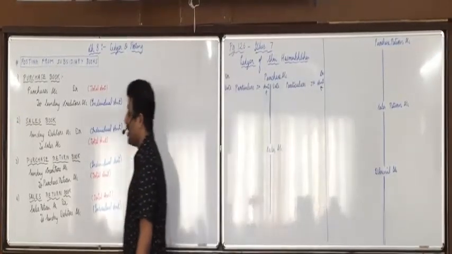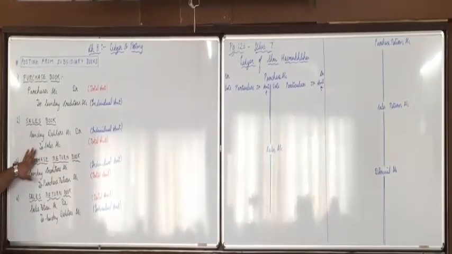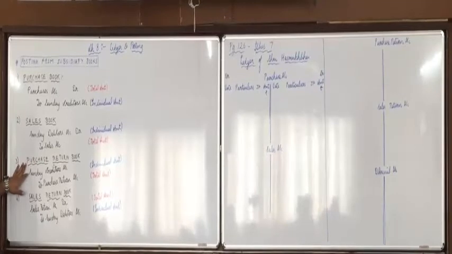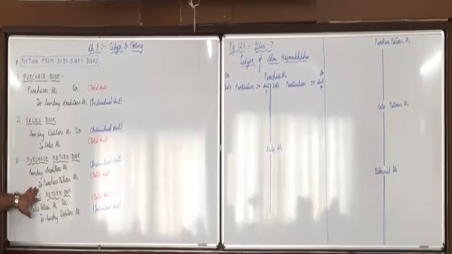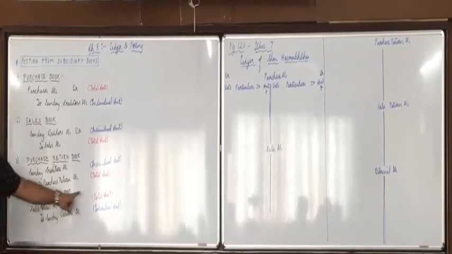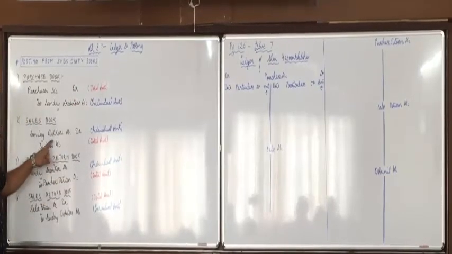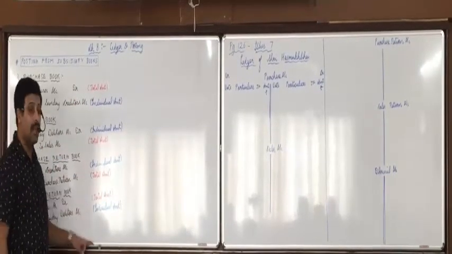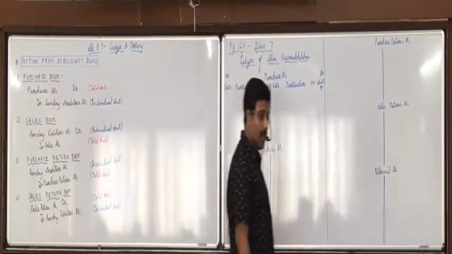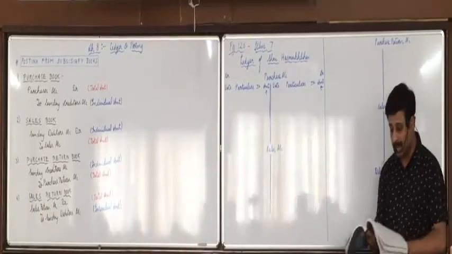From purchase book, purchase account debit to sundry creditors account. From sales book, sundry debtors account debit to sales account. From purchase return book, sundry creditors account debit to purchase return account. And from sales return book, sales return account debit to sundry debtors account. In purchase account, sales account, purchase return account and sales return account, we will record the total amounts. And in sundry creditors and sundry debtors account, we will write the individual amounts. All of you are clear with this? Who all could get it right? Very good. So you'll be able to do it in exams also.